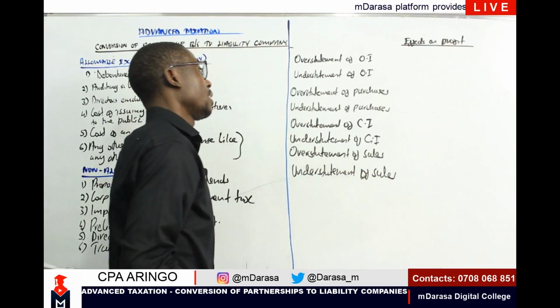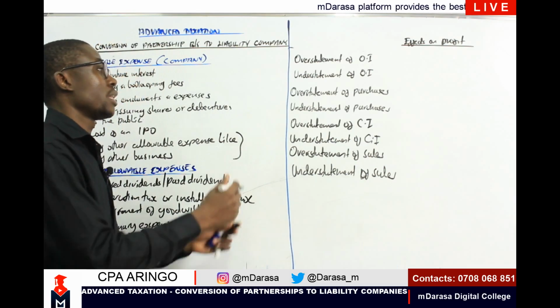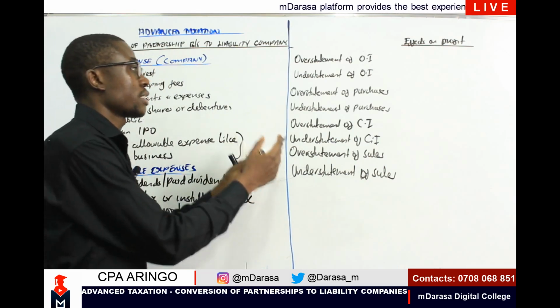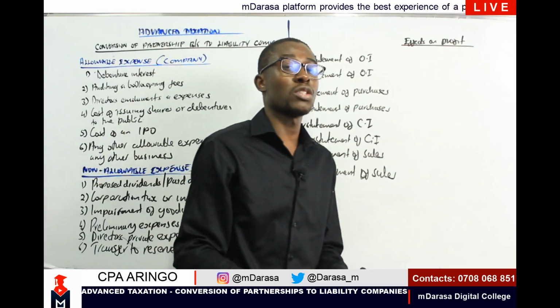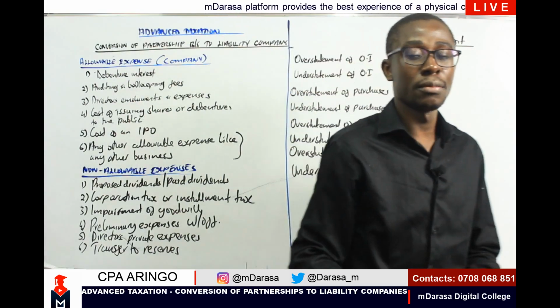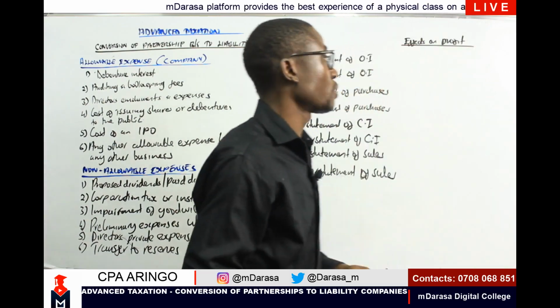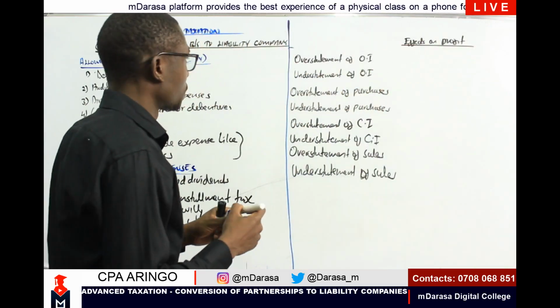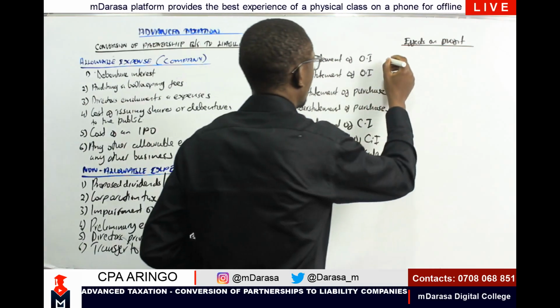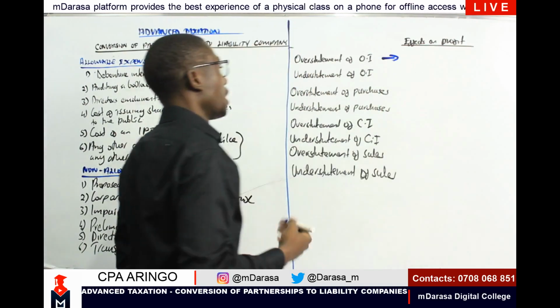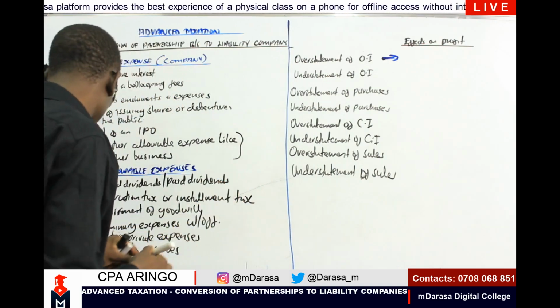I want us to have a look at what will be the impact, what will be the effect of these items on our profit. So, at any given point, whenever we've overstated our opening inventory, the impact on our profit will be what?